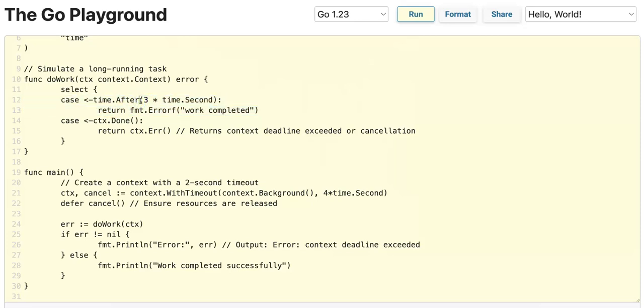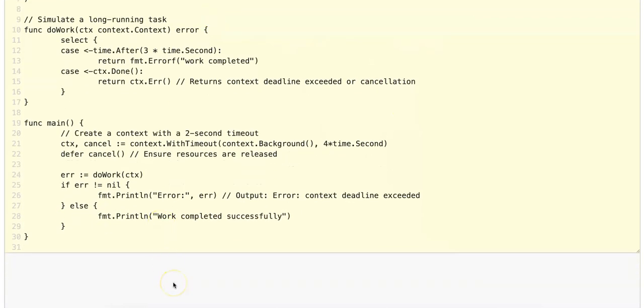The time.After will be populated, well, the channel will be populated with the current time after a 3-second delay. And since this 3-second delay is going to fully elapse because the outer context is going to be canceled in 4 seconds instead of 2 seconds, we should not see a context.Err with the error context deadline exceeded being printed out to the console. Instead, we should see work completed, or rather work completed successfully. So if I run this program, after 3 seconds, we see work completed.